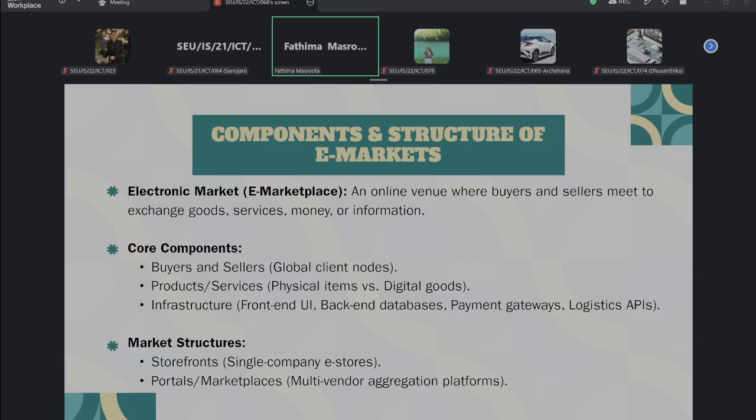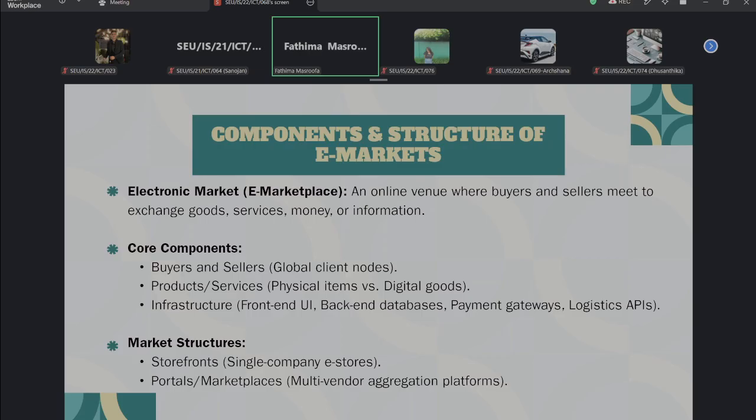e-market. Another thing is infrastructure, that is another core component. The infrastructure is the technology supporting the marketplace. Normally it is identified as the front end UI and backend database, and also some payment gateways and logistic APIs will be identified. And these are the main three core components of e-market, right? So another thing I